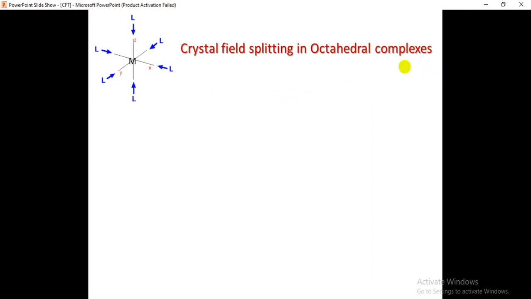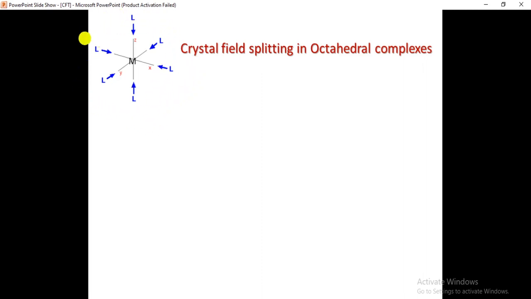In the octahedral complexes, if you observe the geometry, the central metal atom is surrounded by 6 ligands.